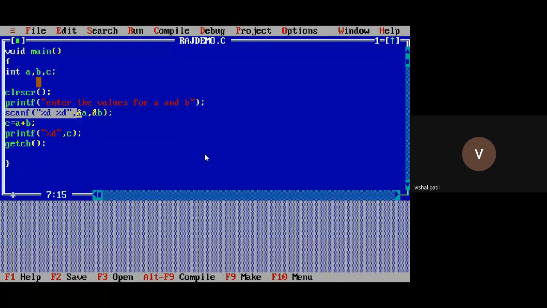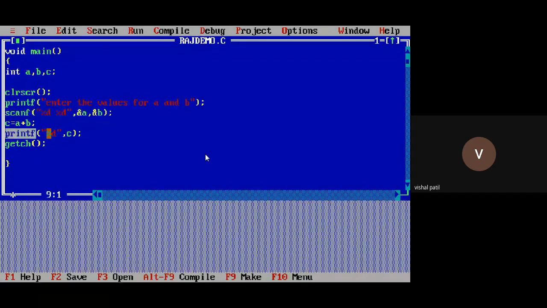But if you assign the values here only, you will not be able to change those values. That is called a static declaration. Now using the scanf function, we can do the dynamic declaration of the variable. We can take the values at runtime and we can change those values. So that's why we use the scanf function. The syntax of the scanf function you can understand, right?